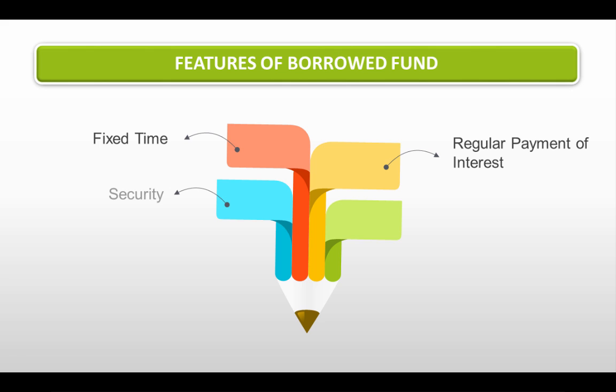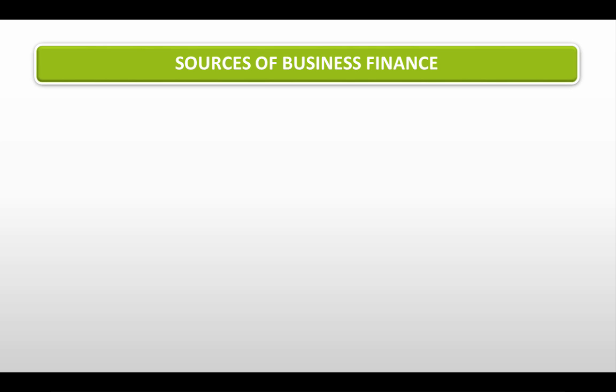Third feature of borrowed fund is security. Generally, firms can get borrowed funds against the security of assets. Banks and financial institutions offer loans on different terms against the security of assets. Last feature of borrowed fund is control. Security holders do not get the right to control and manage the activities of the business firm. They have the right to sue the firm in case there is default in payment of interest or repayment of loan amount. So we have seen sources of business finance on the basis of ownership, under which we studied owner's funds and borrowed fund.